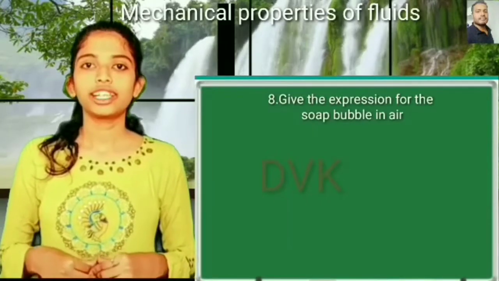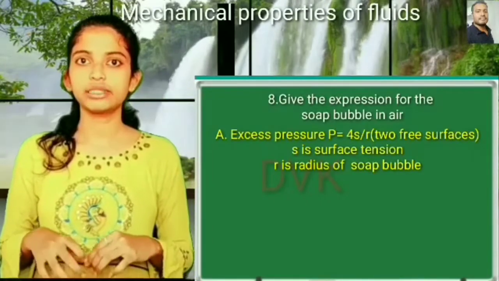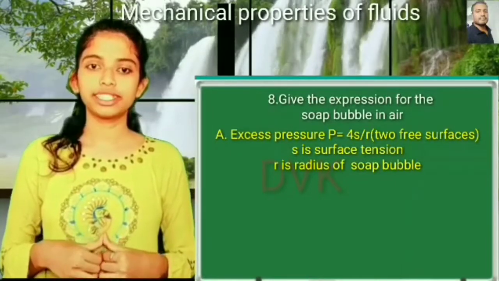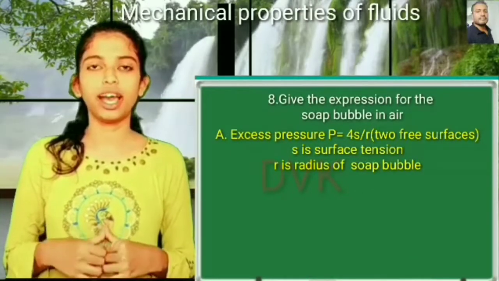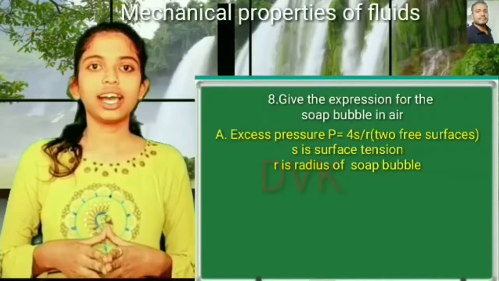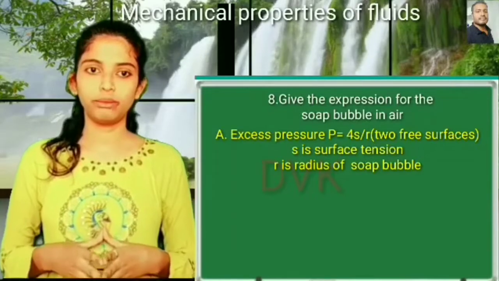Eighth question. Give the expression for the excess pressure for a soap bubble. Here the excess pressure is equal to 4S by R. There are two free surfaces here. S is the surface tension and R is the radius of the soap bubble.